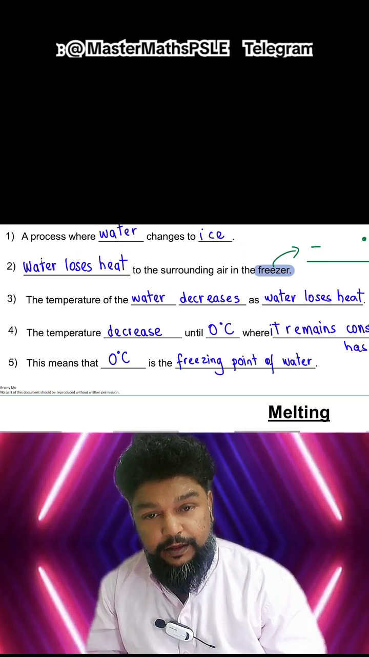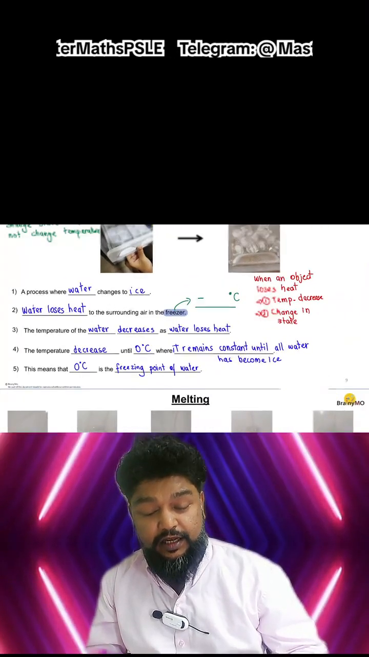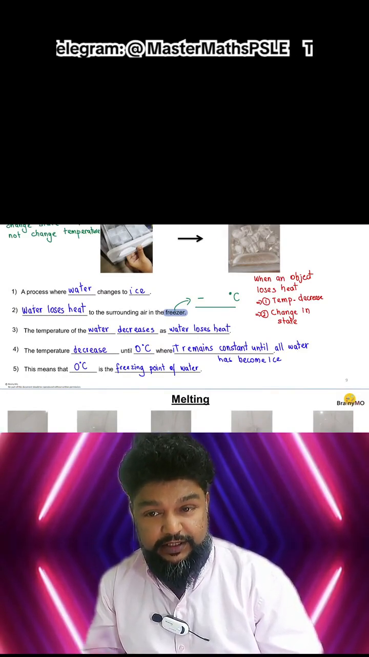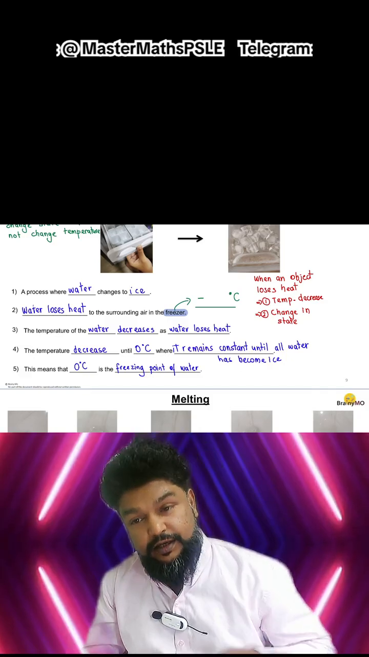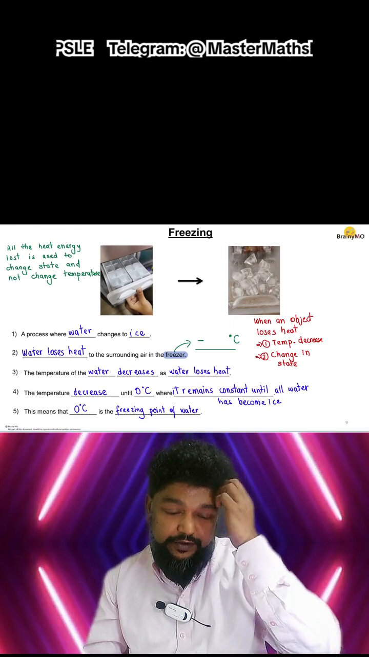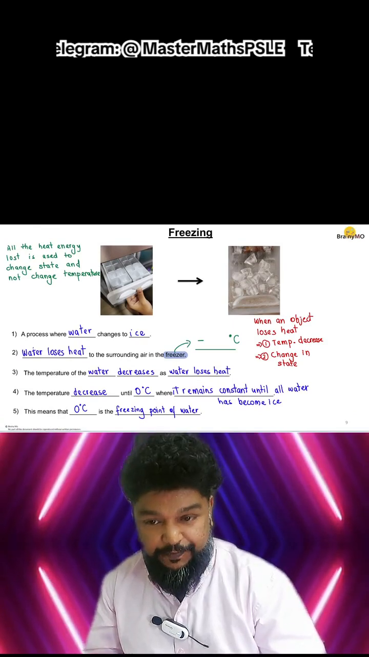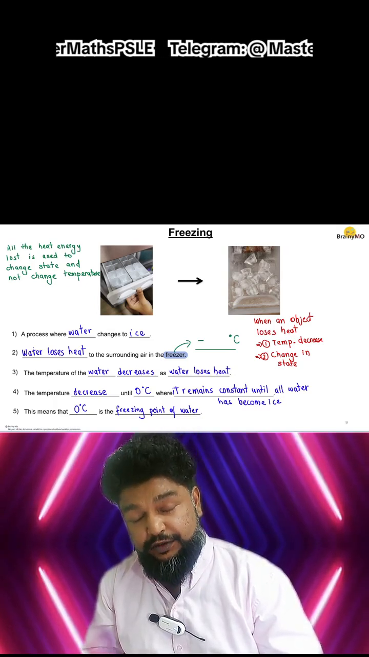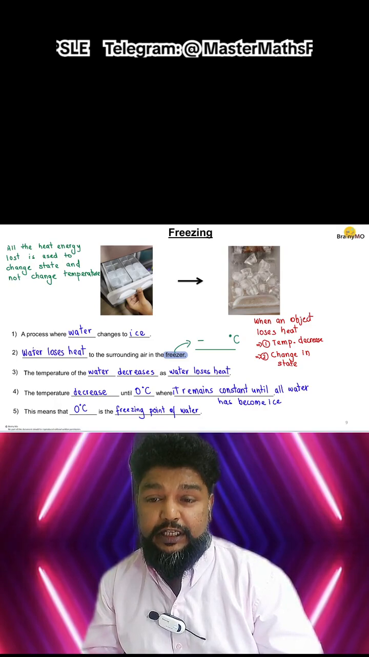Okay, remember the key things here again. When an object loses heat, it either changes in temperature or it changes in state, and all the heat energy that is being lost is used to change the state and not change the temperature. So the ice's temperature will only start to drop after all the water has become ice.